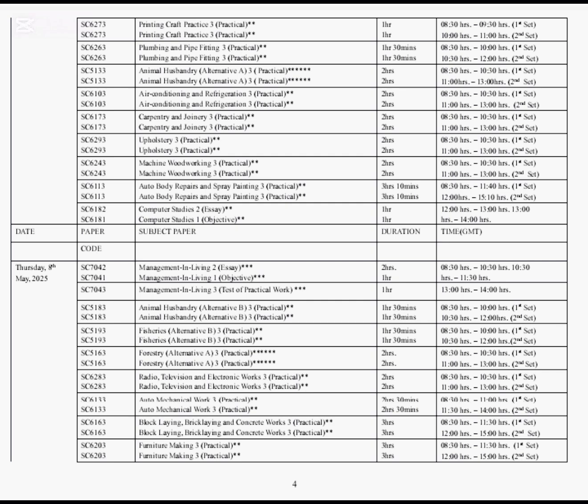On Thursday, 8th of May 2025, we have Animal Husbandry, Alternative B, Paper 3. We have Fisheries, Alternative B, Paper 3. I may not be calling out everything, like all the subjects that are going to be written on their days, but you can look through it and know the particular ones you are going to write.